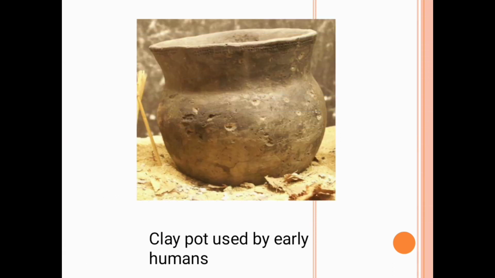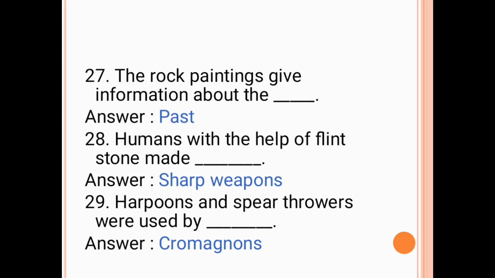This is an image of a clay pot used by early humans. The next question is, the rock paintings give information about the dash. The answer is past. The next question is, humans with the help of flint stone made dash. The answer is sharp weapons. The next question is, harpoons and spear throwers were used by dash. The answer is Cro-Magnons.